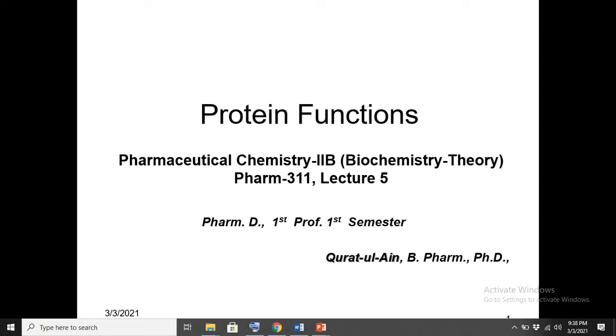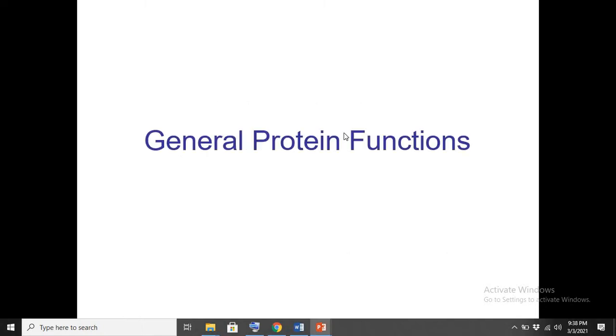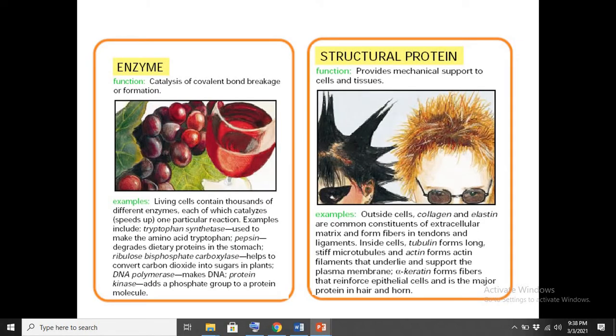Today we are going to discuss protein functions, and this is my last lecture on this topic, lecture number 5. Now let's start. Actually, proteins have diverse functions, some general and some specific. A protein may act as an enzyme, which helps to catalyze the different biochemical reactions in our body.